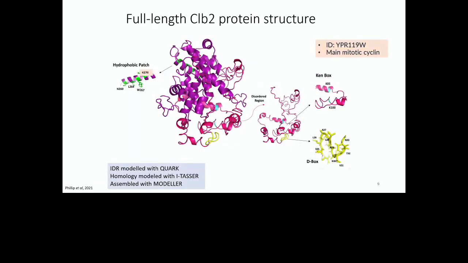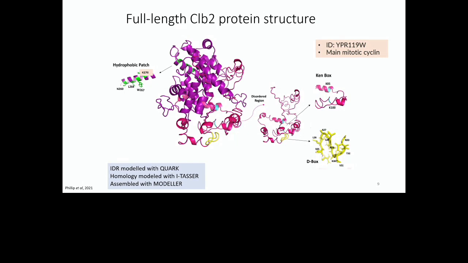Then we model CLEB2, which also has several IDRs. It's very common within cell cycle proteins. And here it shows that both the CAM box and the D box are present in this IDR region of CLEB2. Now, I think both here and in CDC6, you can see that part of this IDR takes this alpha helix shape, and we believe that's a transient nature of the IDR that could take place upon binding.